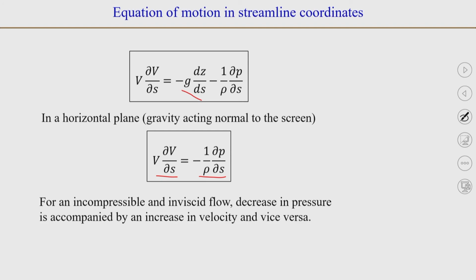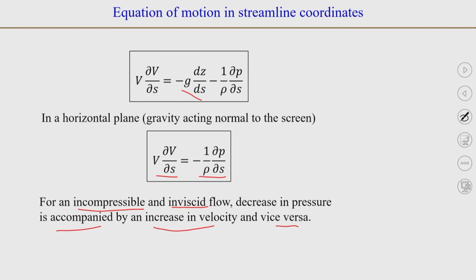Okay. So, that means that with our assumptions, which are incompressible, inviscid and steady flow, there is a decrease in pressure that is accompanied by an increase in velocity or vice versa.